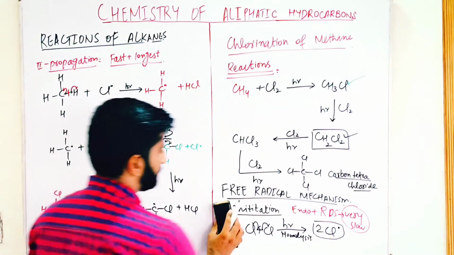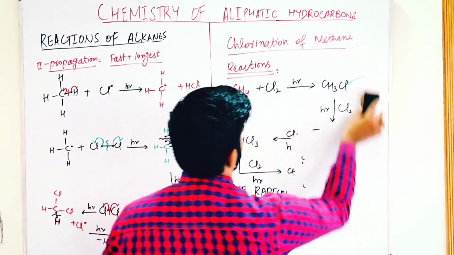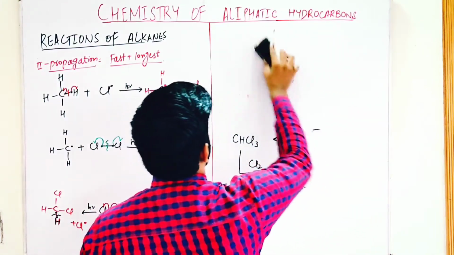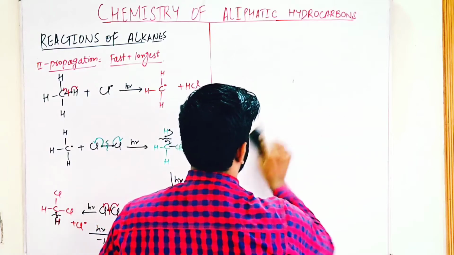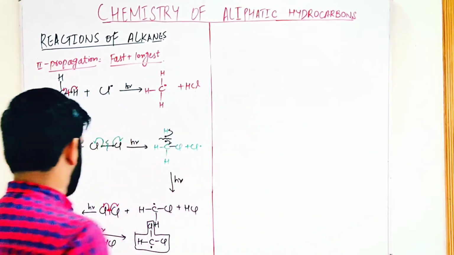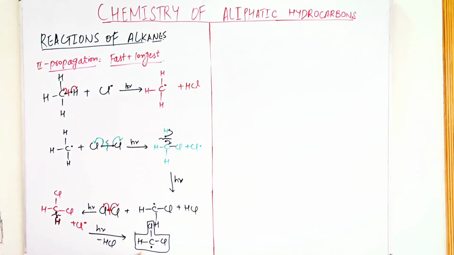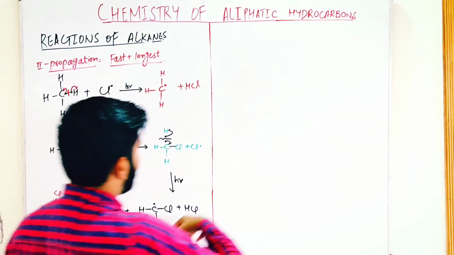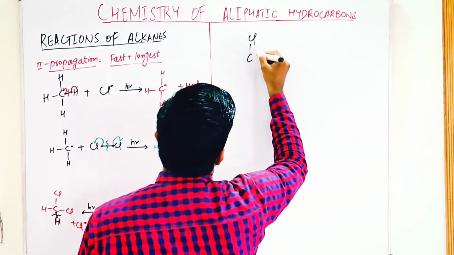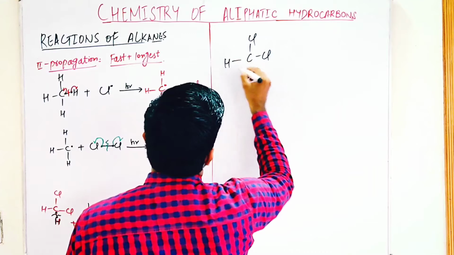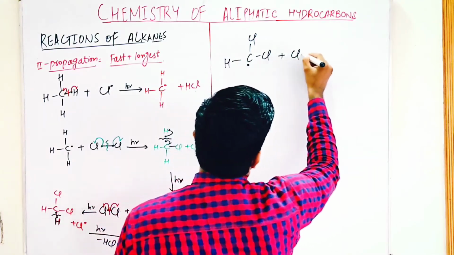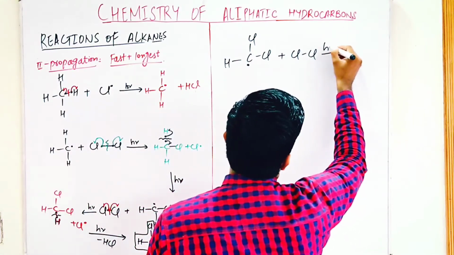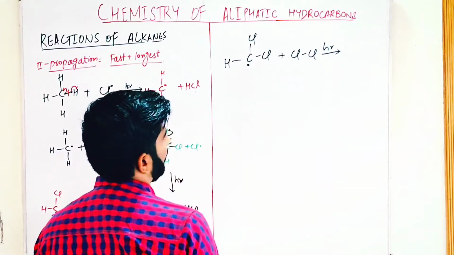In the next step, this free radical reacts with chlorine in the presence of sunlight. Homolysis takes place.